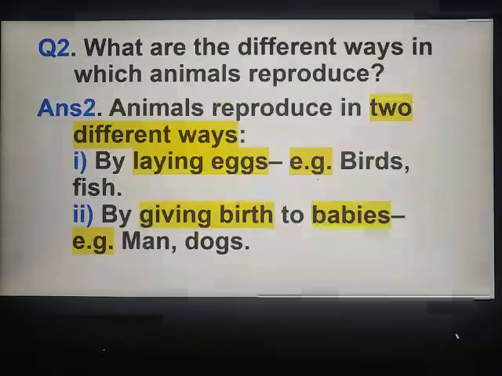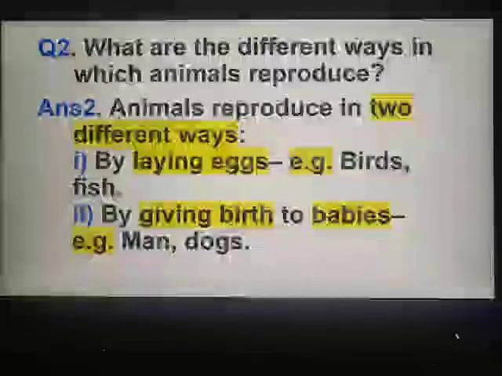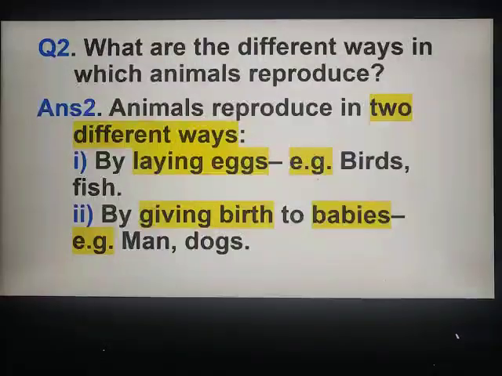Second question is, what are the different ways in which animals reproduce? There are two ways in which animals reproduce. First is by laying eggs, and such animals which lay eggs are known as oviparous. And the second method is by giving birth to babies or young ones. And such animals are called mammals or viviparous.